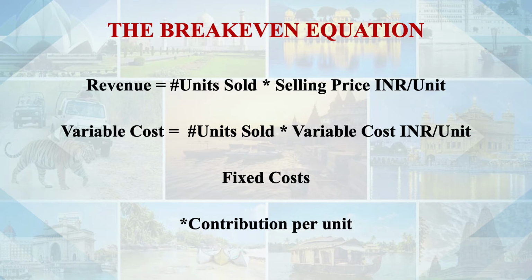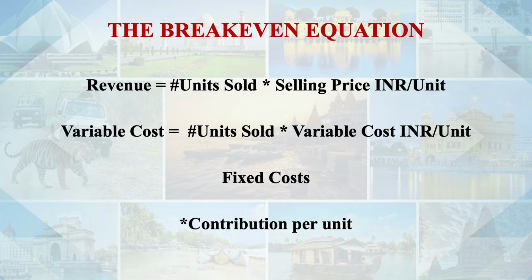Variable cost, units sold multiplied by variable cost per unit. So in that group, if that tour operator is spending on an average 5,000 rupees as variable cost per tourist, in that case he is taking 10 tourists multiplied by 5,000, 50,000 will be the variable cost.